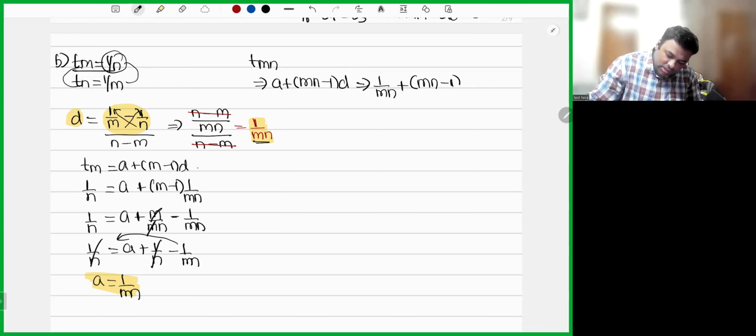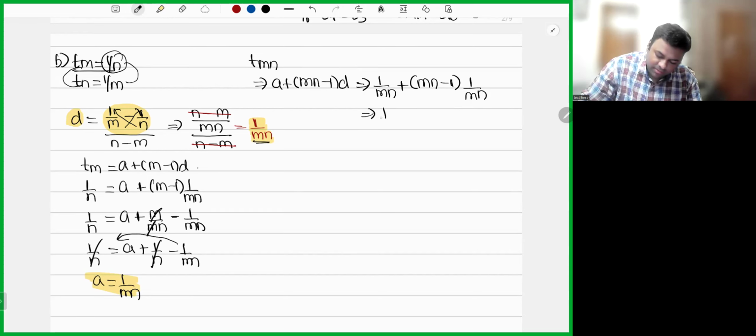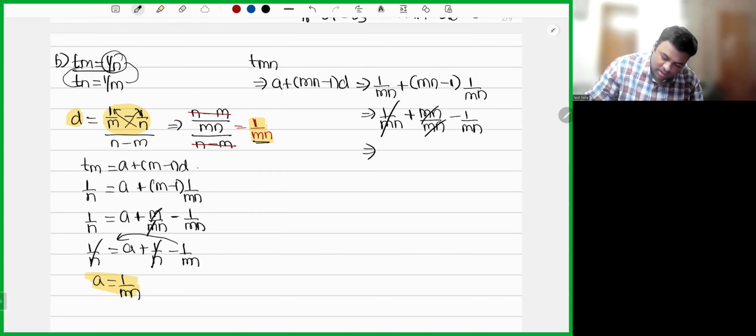What is d? d is also 1 by mn. So 1 by mn plus mn by mn minus 1 by mn. I hope you understood this. 1 by mn into mn gives mn by mn, and 1 by mn into minus 1 gives minus 1 by mn. This will also get cancelled. So 0 plus 1, which is equal to 1. So Tmn is equal to 1.